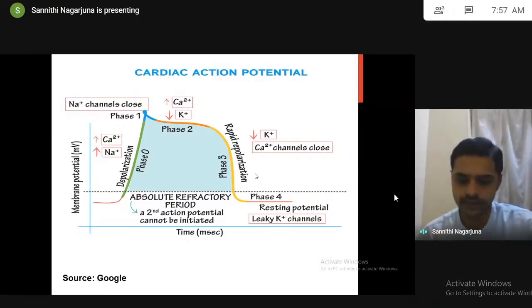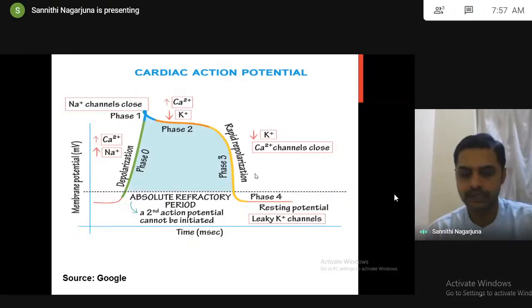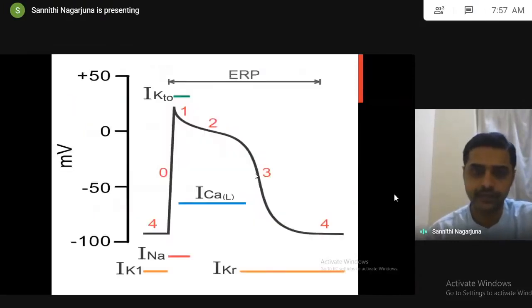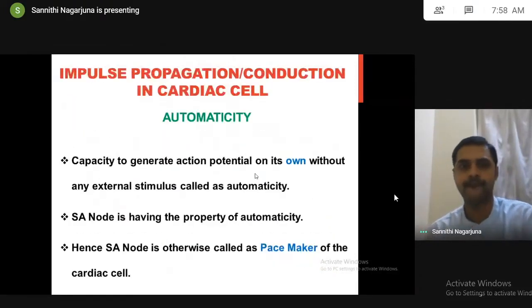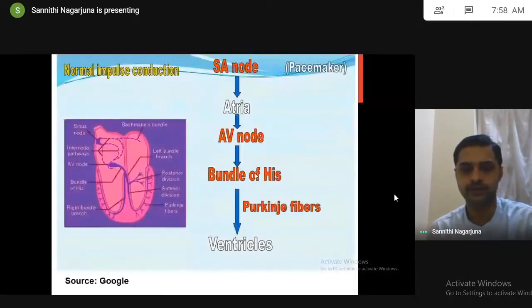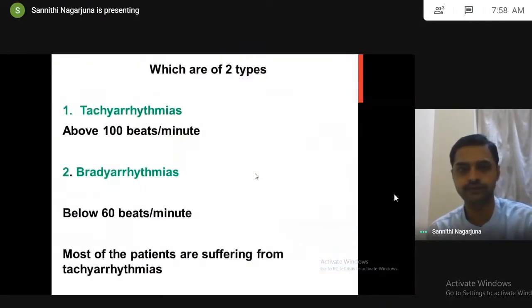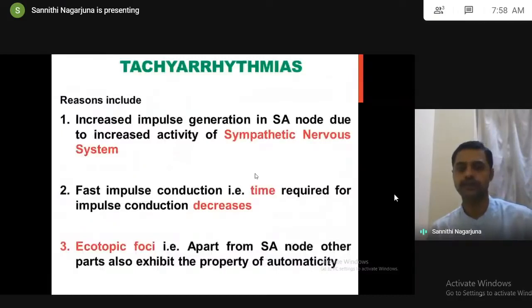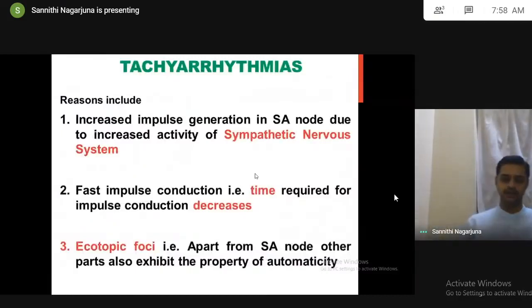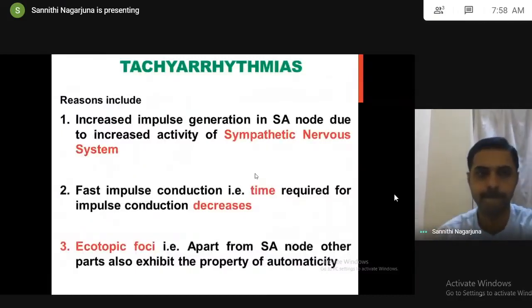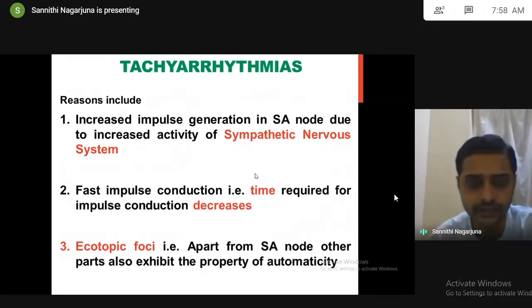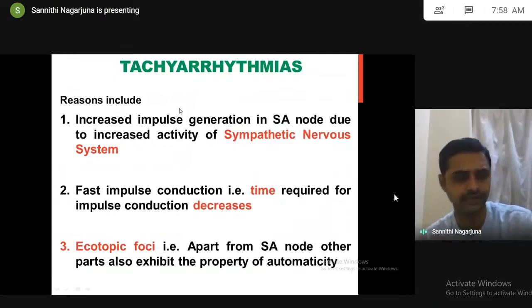So we'll come back to this discussion. I think you have listed the reasons for tachyarrhythmias and bradyarrhythmias. First you will see here the reasons for tachyarrhythmias. Just now I told you, increased heartbeat above 100 beats per minute. The worst reason is increased impulse generation in the SA node.